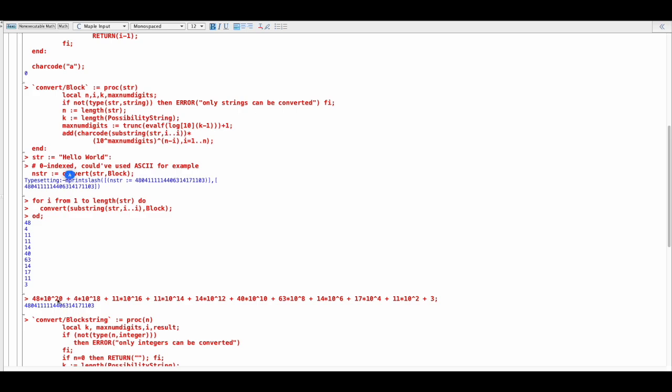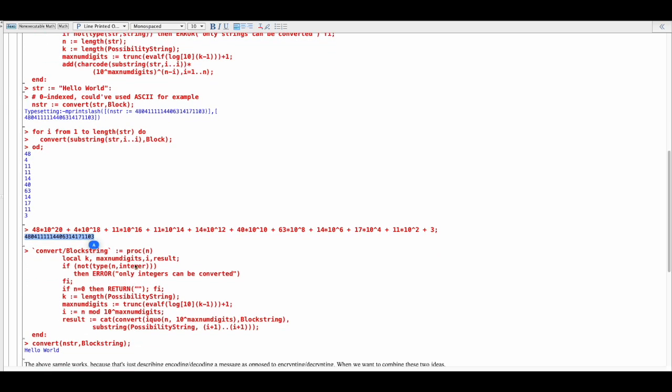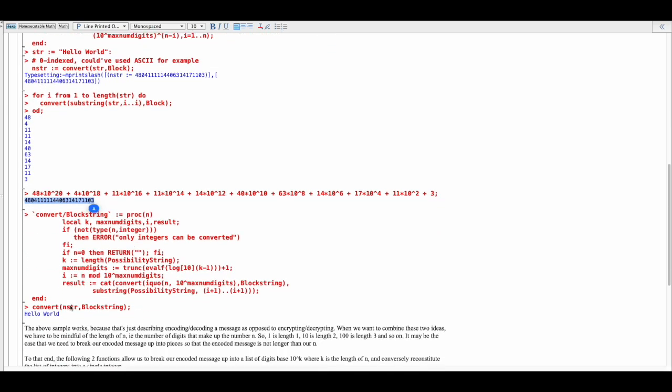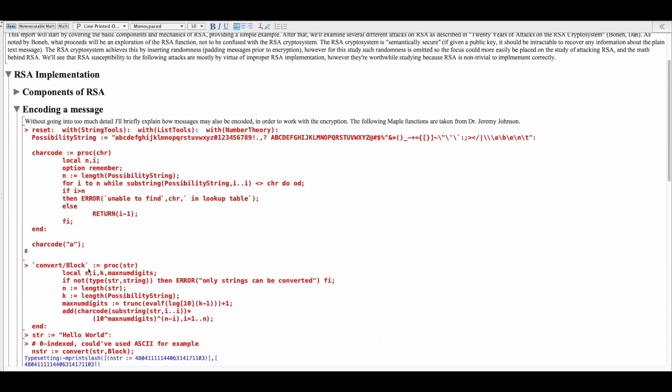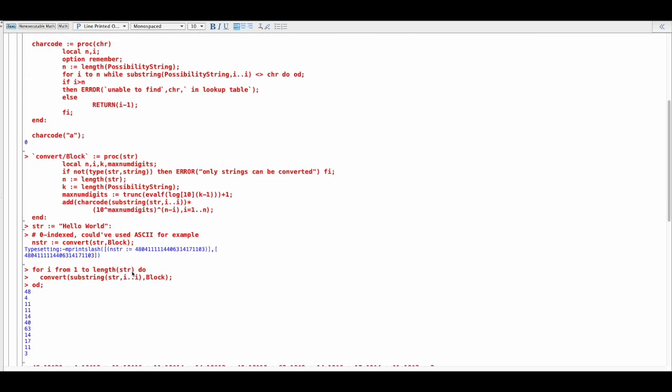Here I'm again showing how this all becomes one large number. Block string is just taking that number and converting it back into a string. It's worth mentioning that this is not encryption, this is just encoding. So we're taking a number and encoding it as a string, or a string encoding it as a number.